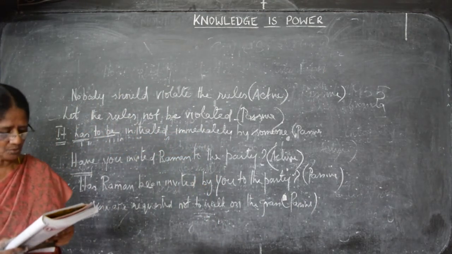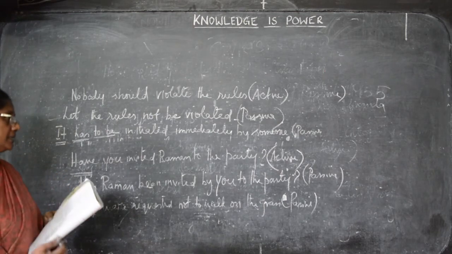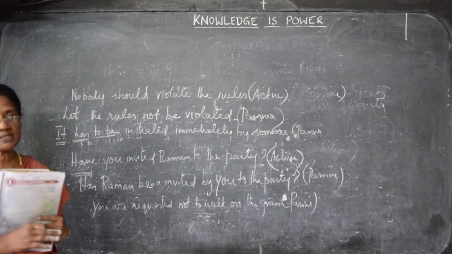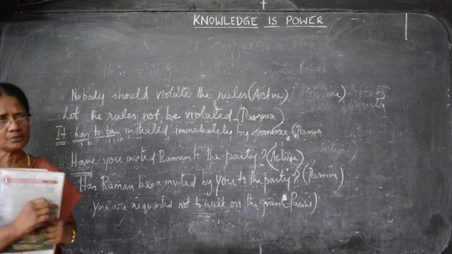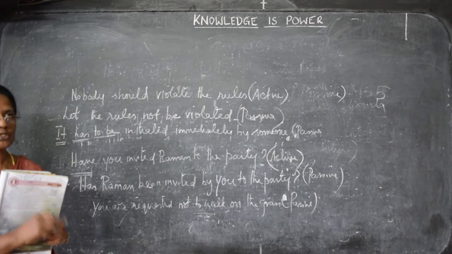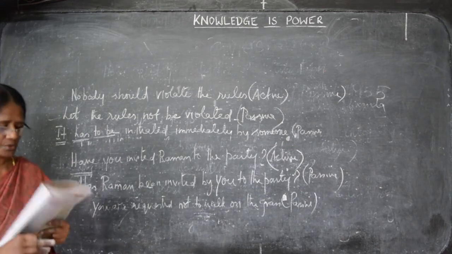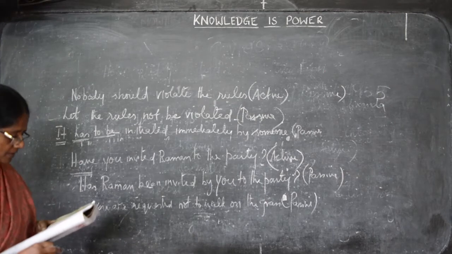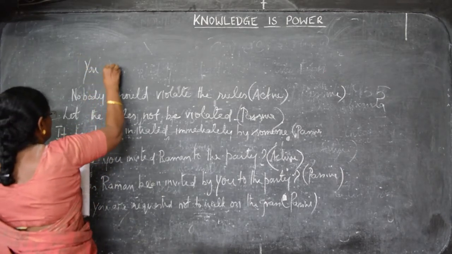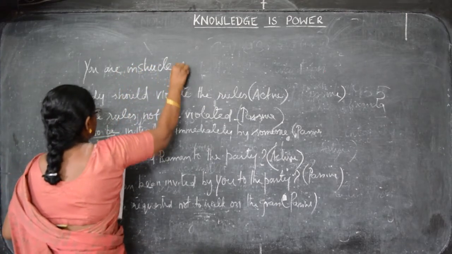Cross the busy roads carefully. You are instructed. Now, you have to use the word. The policeman instructs the pedestrians, or anyone who walks on the road, and says, cross the road, stand here, wait for the signal. So, you take this word: you are instructed to cross the busy roads carefully. Only the policeman will give the instruction as such.